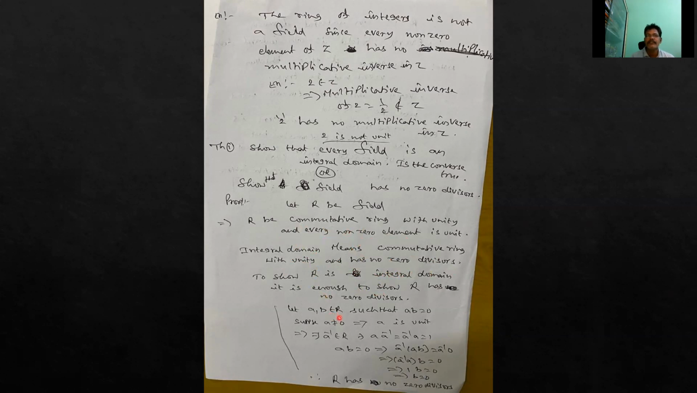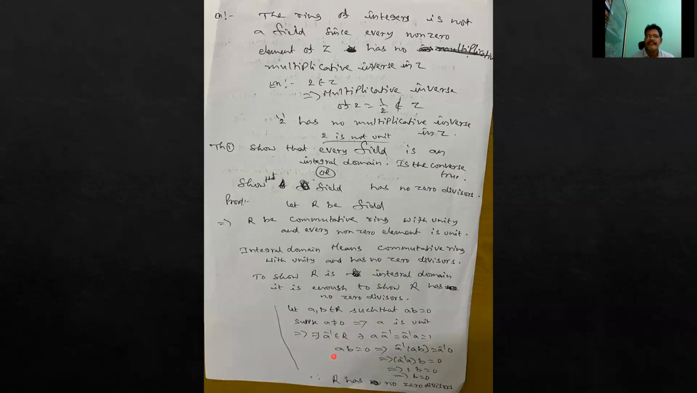Let a, b belong to R. No zero divisors means whenever a times b equals 0, either a equals 0 or b equals 0. Let a, b belong to R such that ab equals 0. Suppose a equals 0, there is nothing to prove. Suppose a not equal to 0. So a is a unit, since every non-zero element is a unit. That means a has a multiplicative inverse. So there exists a inverse in R such that a times a inverse equals a inverse times a equals 1.